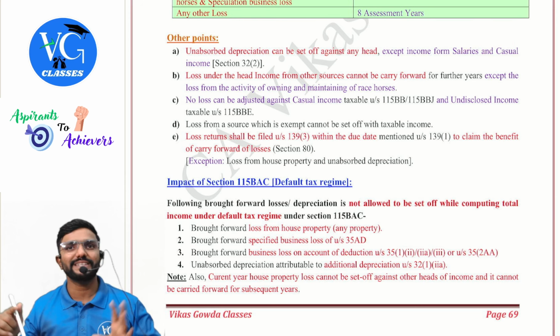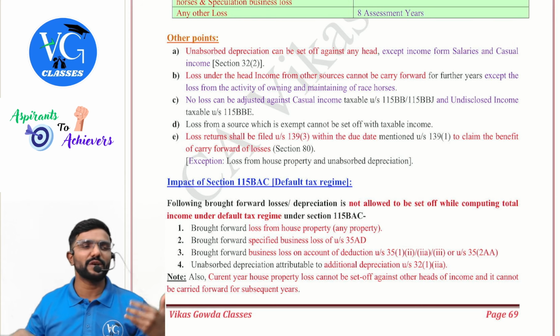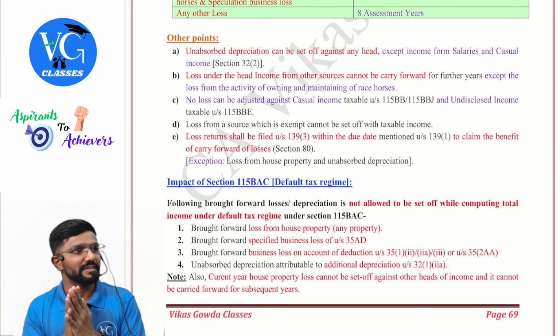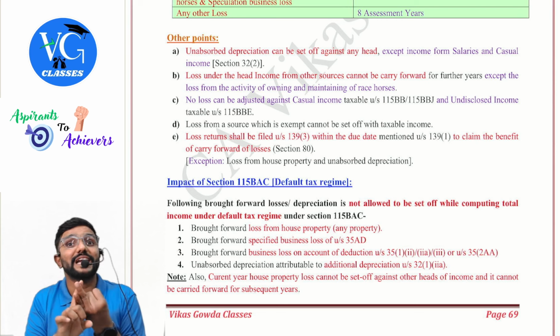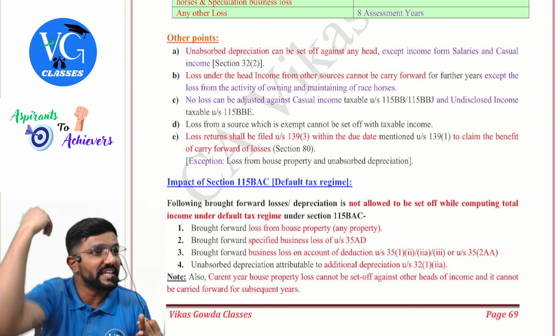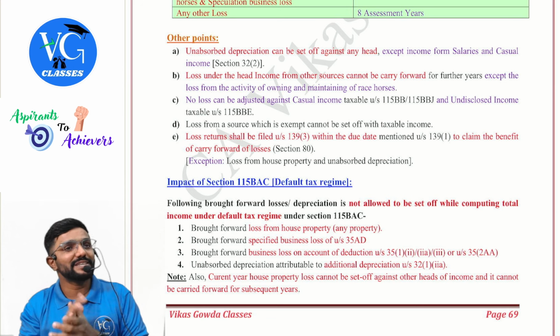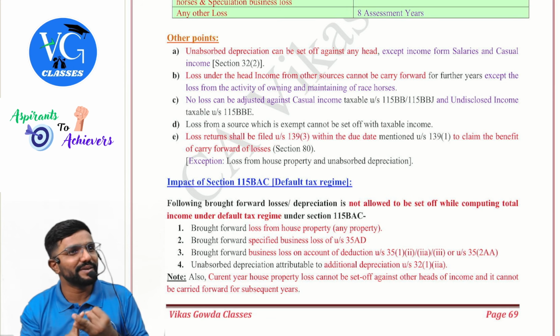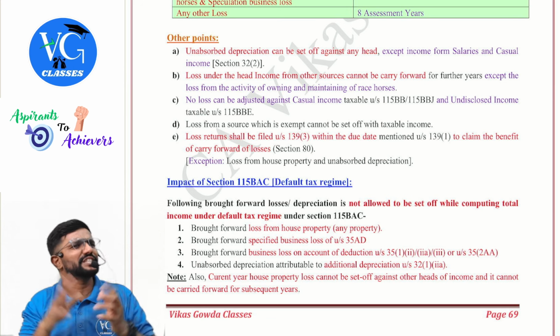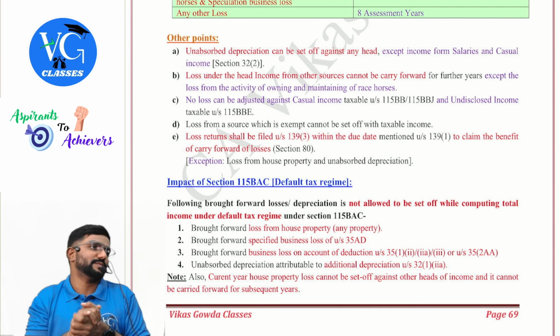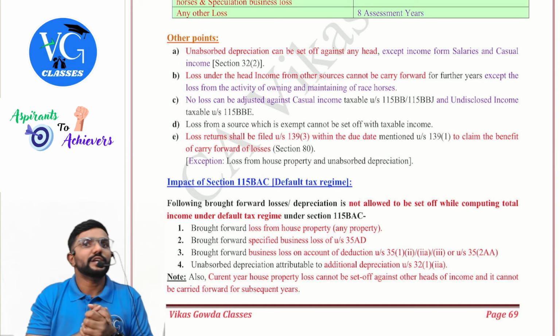I have given here because in the last chapter they would not have used the word casual income, but while teaching casual income itself, I have given there against undisclosed income and casual income. You cannot adjust any loss. You cannot even adjust unabsorbed depreciation. And especially against these items, guys, undisclosed income and casual income, you cannot claim any expenditure. You cannot claim any Chapter 6A deductions. You cannot set off any loss.